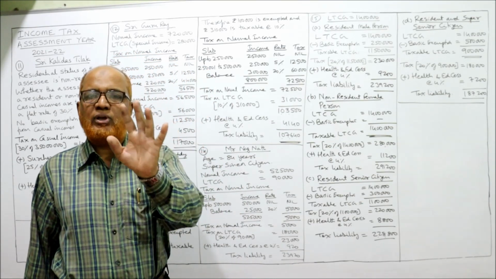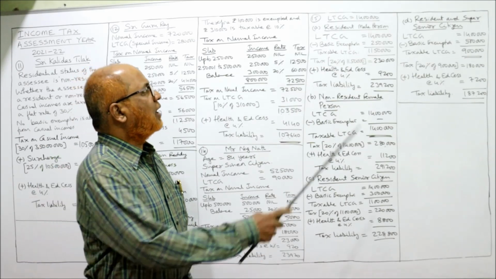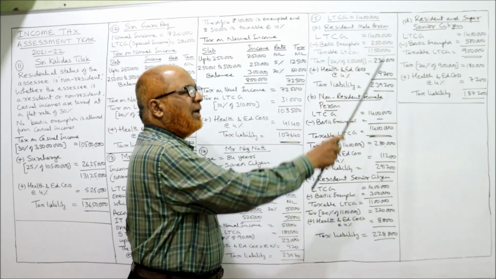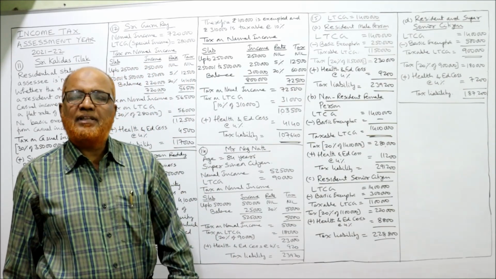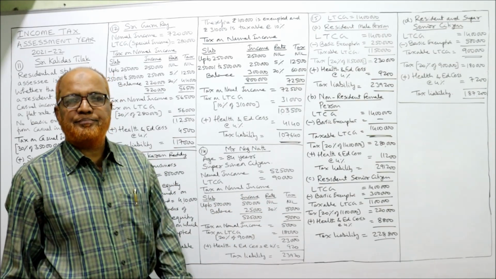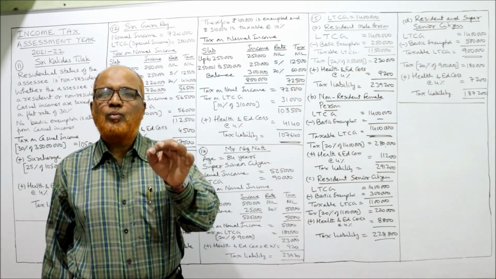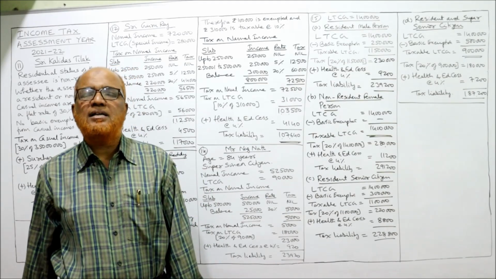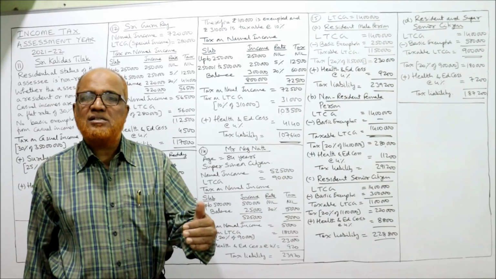Only LTCG of 14 lakh is there, no other income. Now, LTCG 14 lakh, resident male person. Whether male or female, the provisions are the same. First of all, from the LTCG 14 lakh we deduct the basic exemption limit. If nothing is given, we assume non-senior citizen.